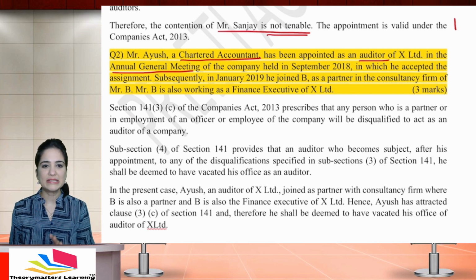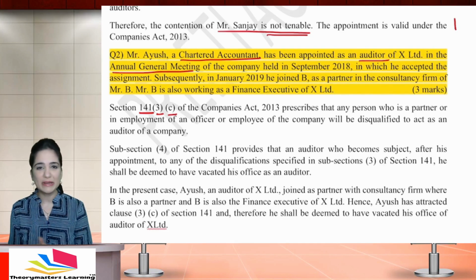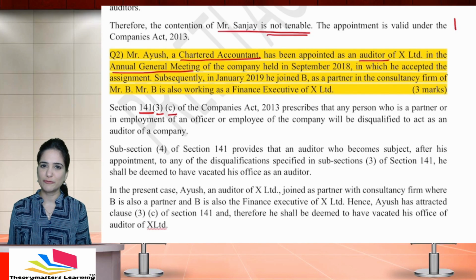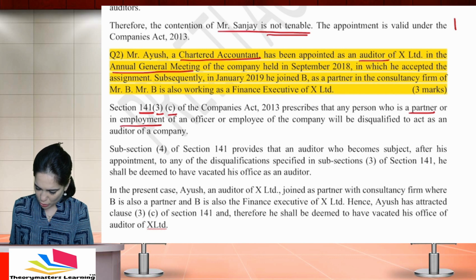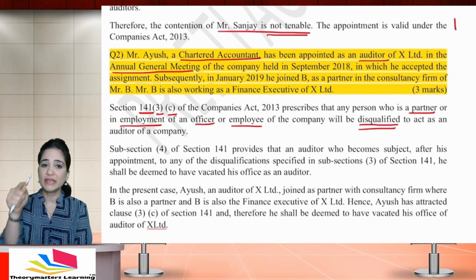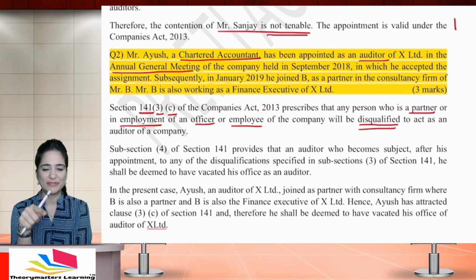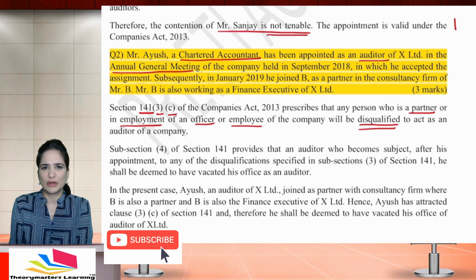तो यहाँ पर हम क्या लिखेंगे? This has attracted the provisions of section 141 subsection 3 clause C. इतना सब अगर याद नहीं है तो भी चलेगा. Section 141 subsection 3 इतना लिखा, it is sufficient. ठीक है. तो it prescribes that any person who is partner or in employment of an officer or employee of the company will be disqualified. अब देखो, when he was appointed as a chartered accountant, when he was appointed as an auditor of the company, that time he was not disqualified.